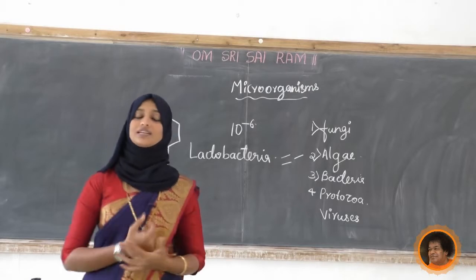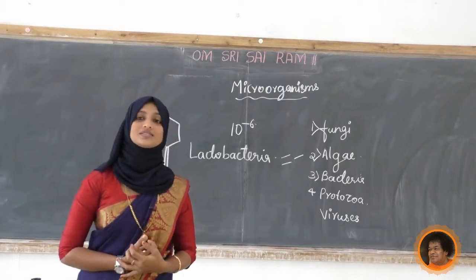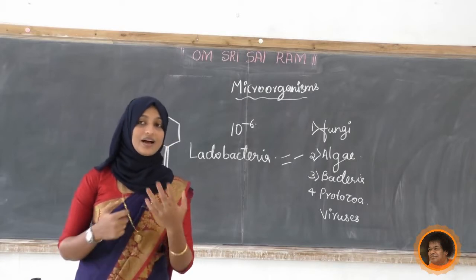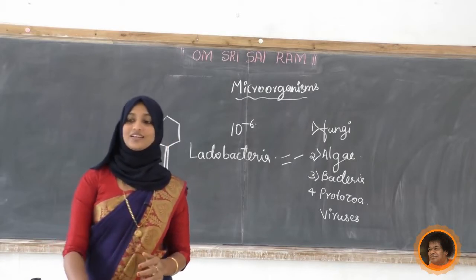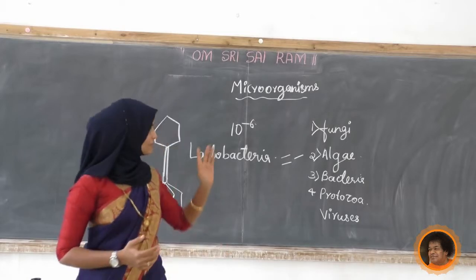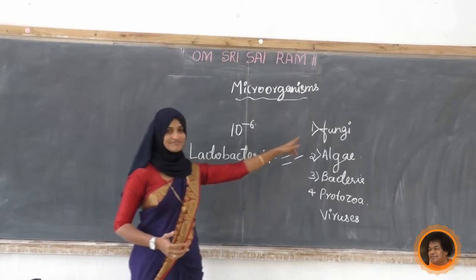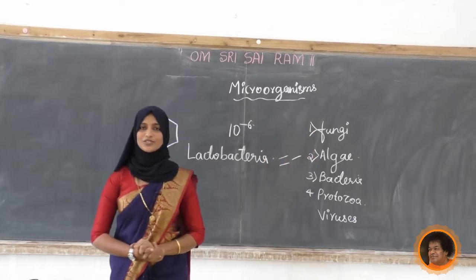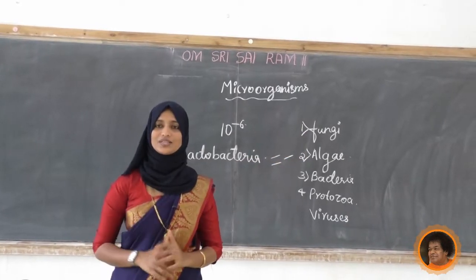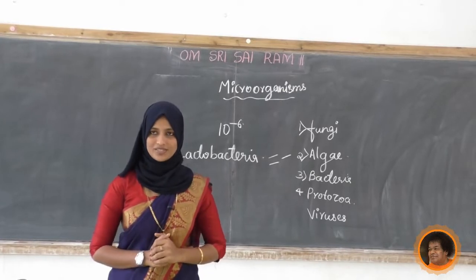Next, which organisms are foe or enemy to us? Do you know any enemy or foe microorganisms? Yes, we'll list. First one, fungus. Any fungus diseases, you know, they are harmful to us, they are giving some diseases to us.